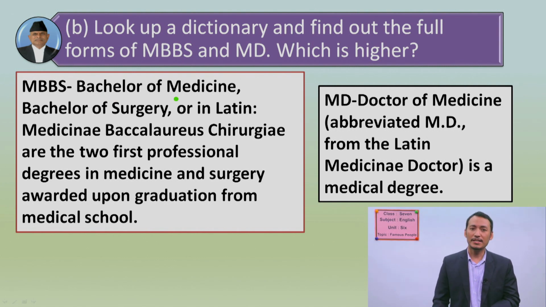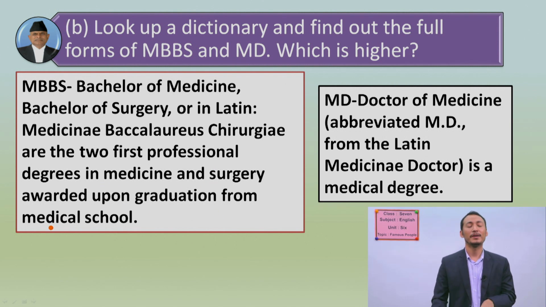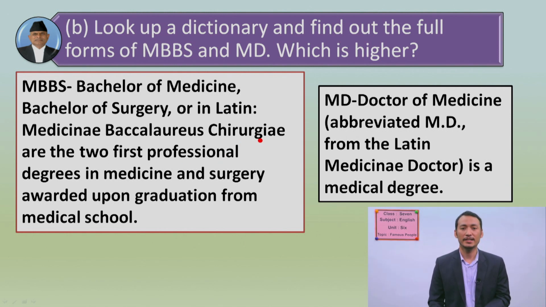MBBS, Bachelor of Medicine, Bachelor of Surgery, or in Latin, Medicinae Baccalaureus Chirurgiae are the two first professional degrees in medicine and surgery awarded upon graduation from medical school. So we can also call this MBBS a Bachelor of Medicine, or you can even say Bachelor of Surgery, or you can say in Latin, this is Baccalaureus, yes, Chirurgiae.